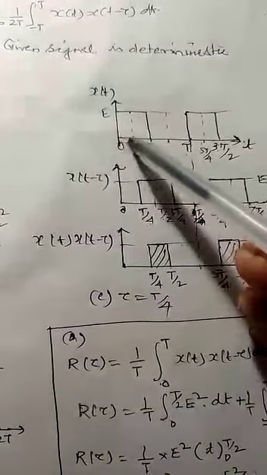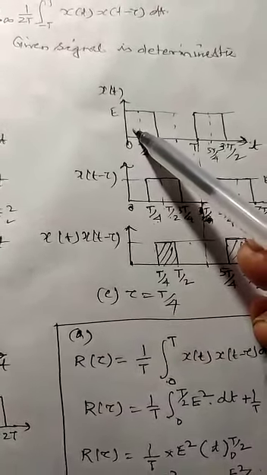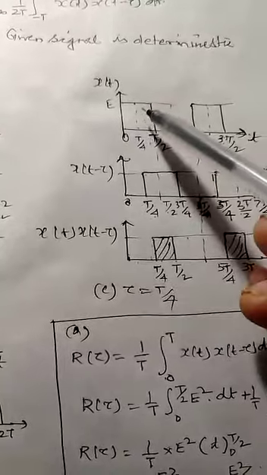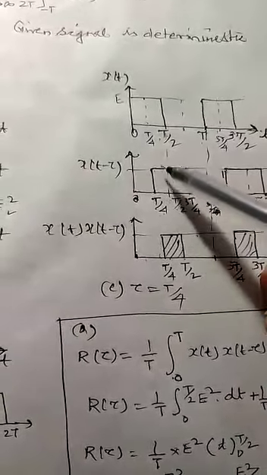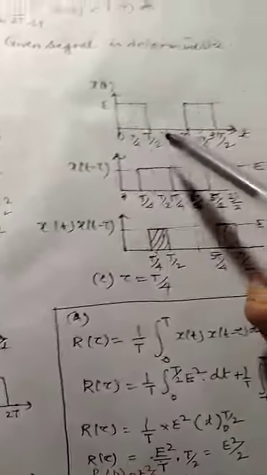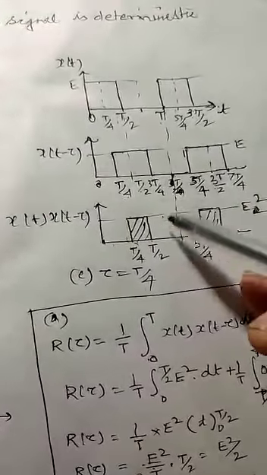Over the time period 0 to T by 4, it is 0 and it is having some value, E value, so it will have 0 value over this time period, whereas from T by 4 to T by 2, some value is there, E, and E is also there, so we will have E square over this, and the rest of the time will have 0 value.